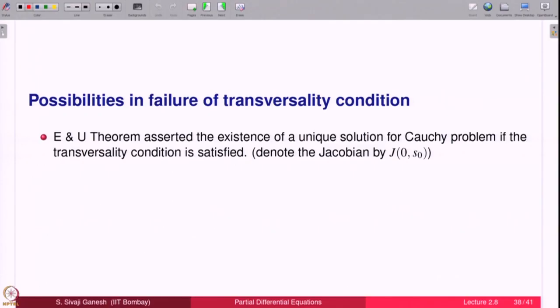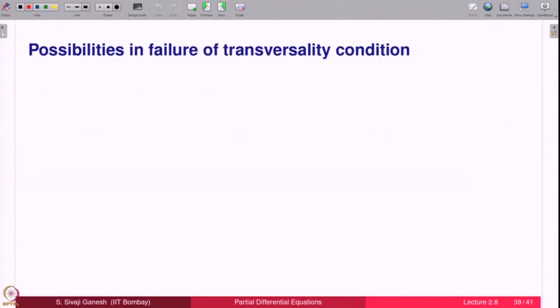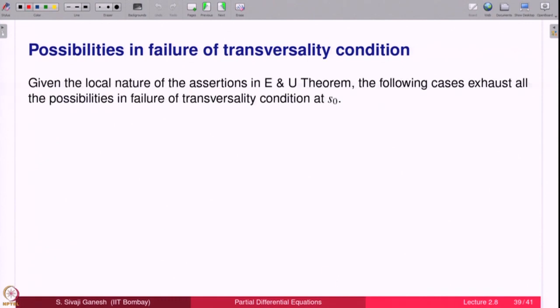Denote the corresponding Jacobian as J0 S naught. If this is non-zero, then it will be non-zero for S belonging to an interval containing S naught, for the reason that the things involved in the determinant are continuous functions of S, and the determinant itself is a continuous function. So, given the local nature of the assertions in the existence and uniqueness theorem, the following cases exhaust all the possibilities when the transversality condition fails at S naught.